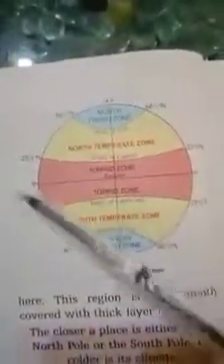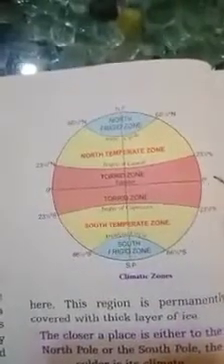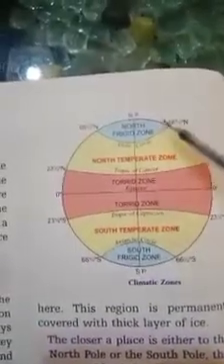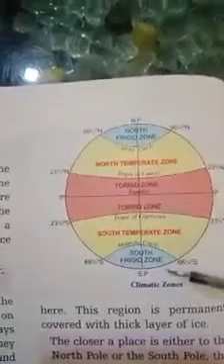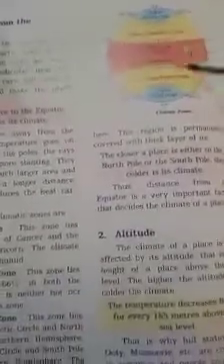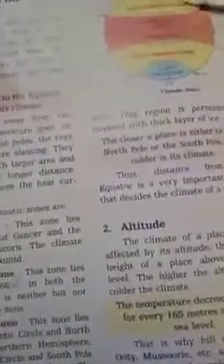This part will be the northern hemisphere, and this will be the southern hemisphere. In both hemispheres, it is neither very hot nor very cold; there will be a normal temperature.